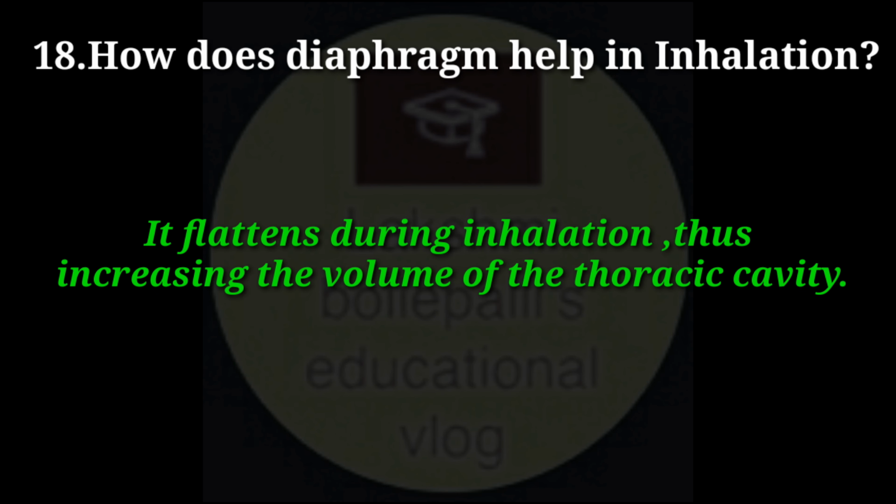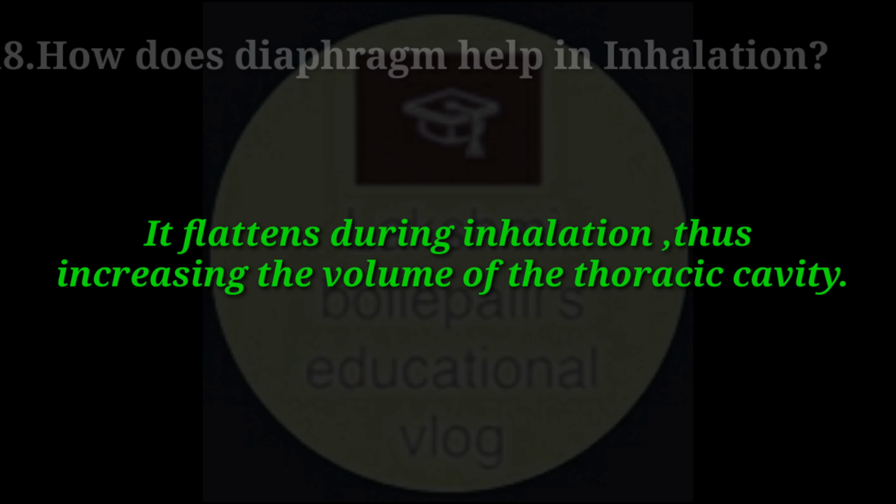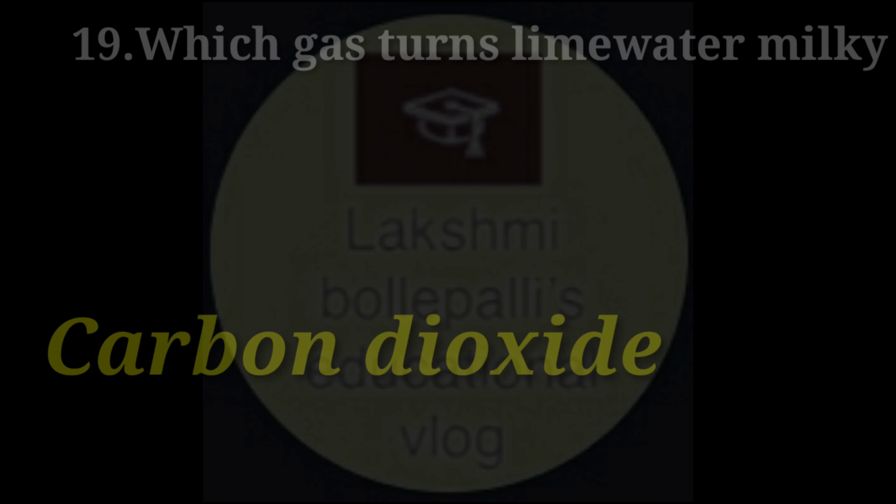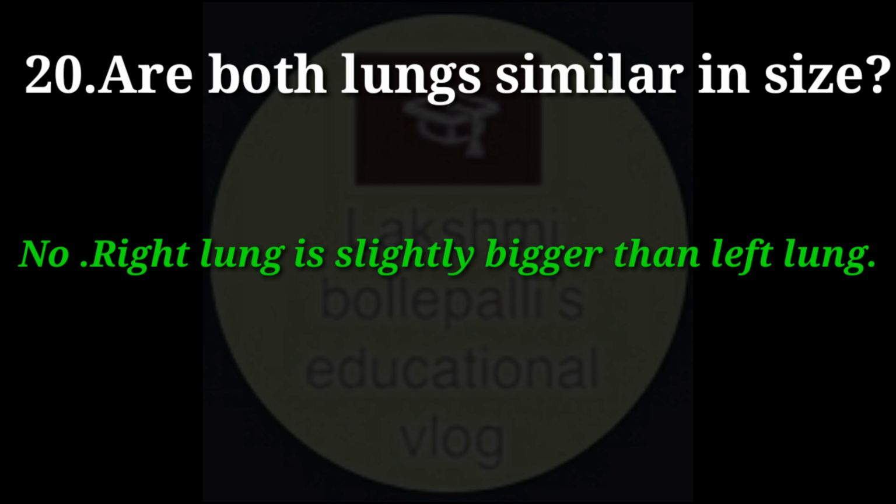How does diaphragm help in inhalation? Answer. It flattens during inhalation, thus increasing the volume of the thoracic cavity. Which gas turns lime water milky? Answer. Carbon dioxide. Are both lungs similar in size? Answer. No, right lung is slightly bigger than left lung.